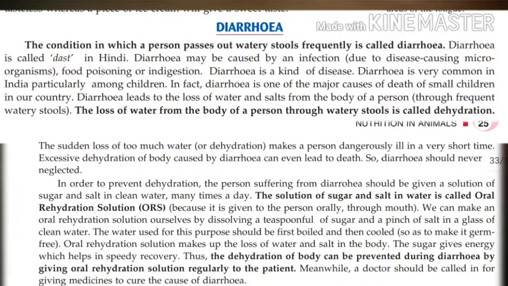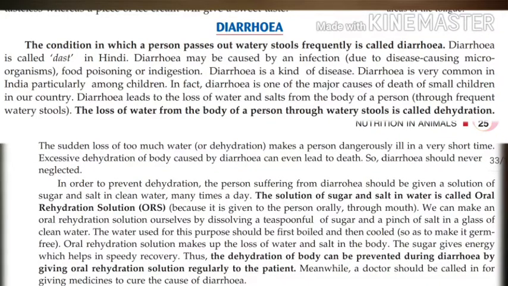So, diarrhea should never be neglected. Okay, whenever somebody is having diarrhea, they suffer from dehydration, and the first aid or the first treatment for the diarrhea is to make the person rehydrated. So how can it be done? This we will read in the next paragraph.